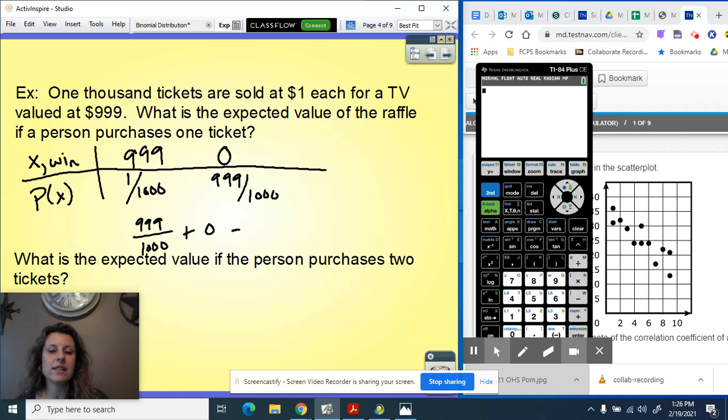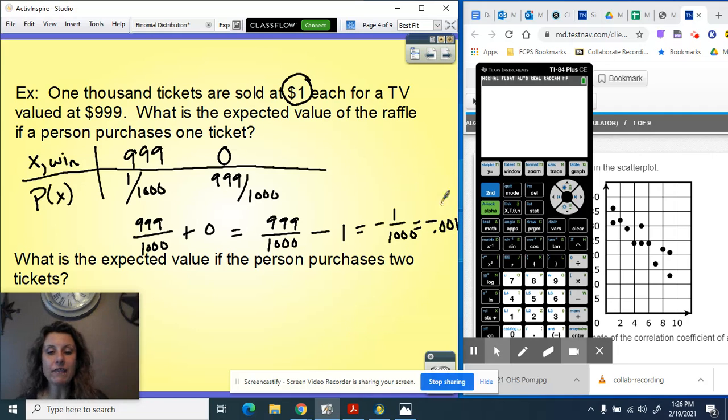So I get 999 out of 1,000. However, if you set it up this way, you have to remember that you had to pay to play the game. So I'm going to subtract off the amount that I had to pay, which was $1. So 999 over 1,000 minus 1, that would still give me negative 1 over 1,000, or negative 0.001.